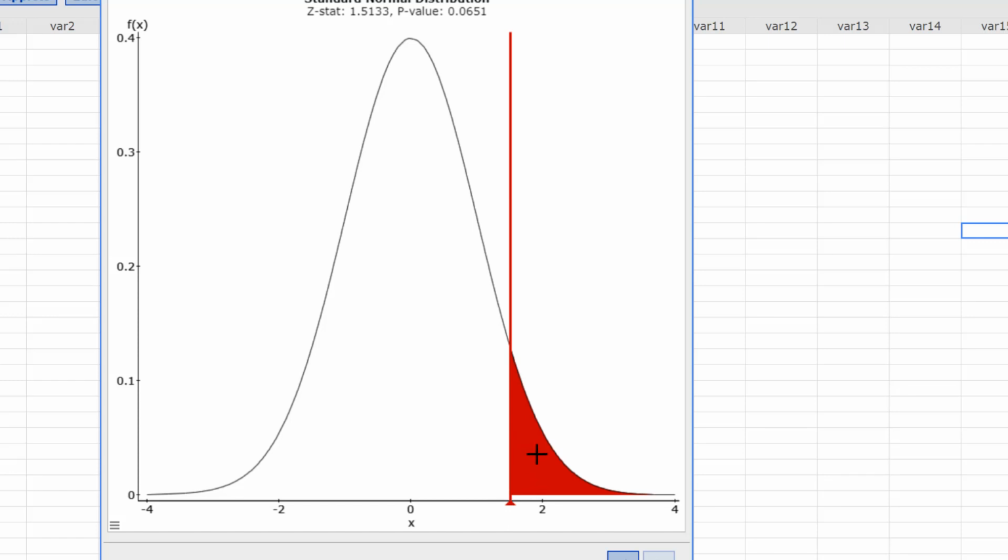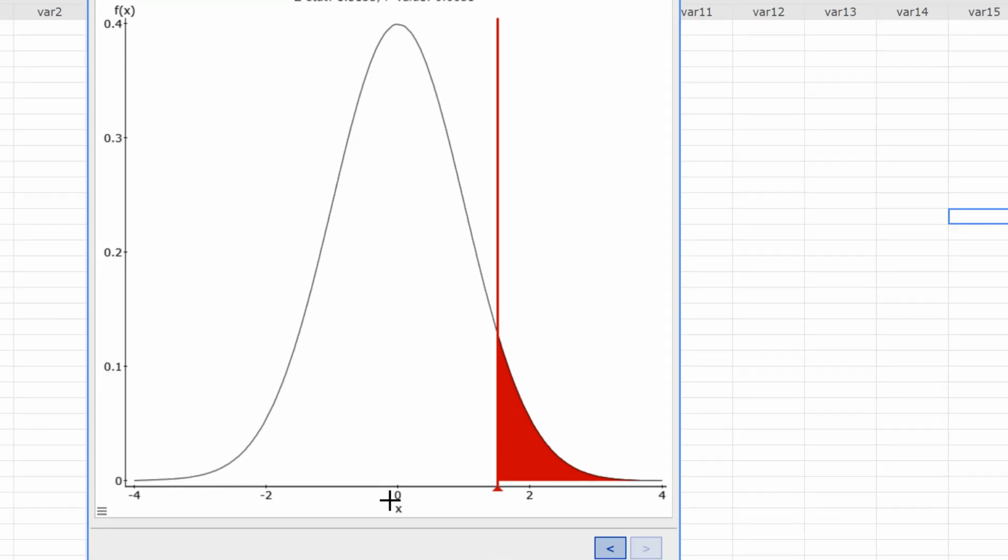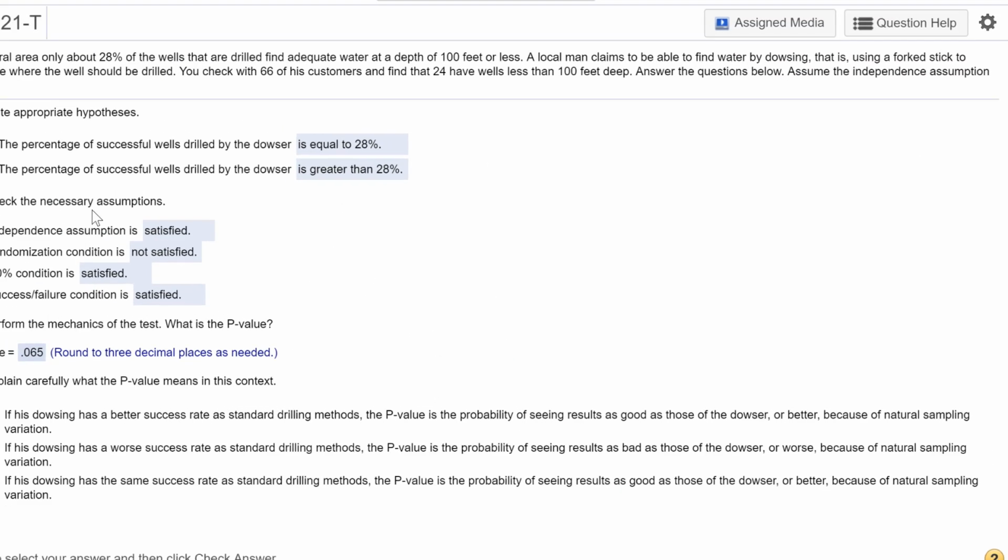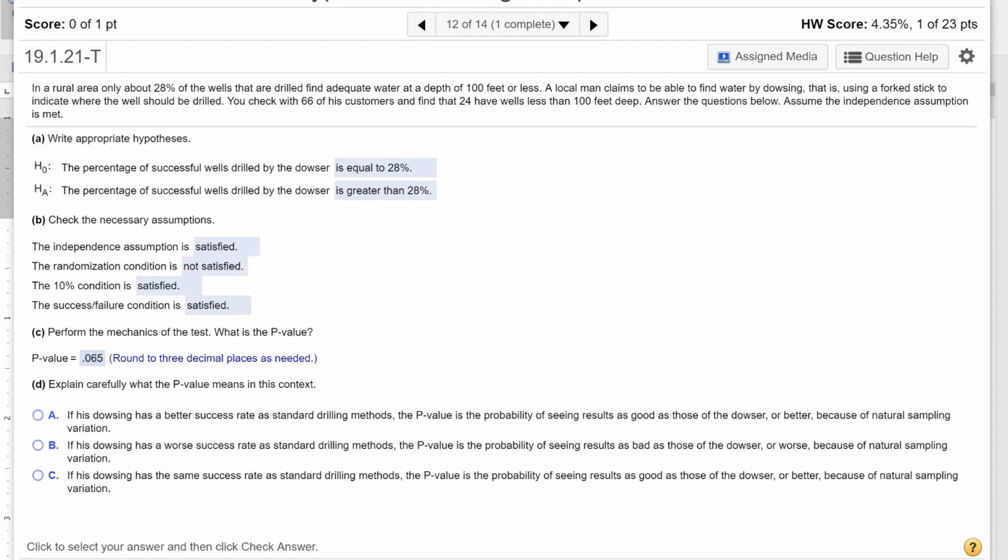So the question is if the population were 28%, how likely am I to get what I just got, my sample? And it happens more than 0.05, which is generally our cutoff. So in this context, if his dowsing has the same success rate as a standard drilling method, the p-value is the probability of seeing the result as good as those of the dowser or better because of natural sampling variation.